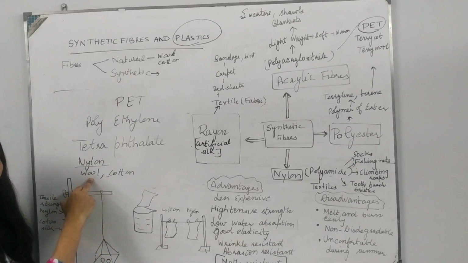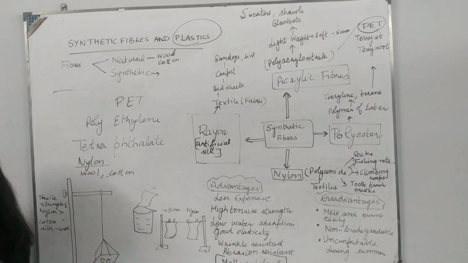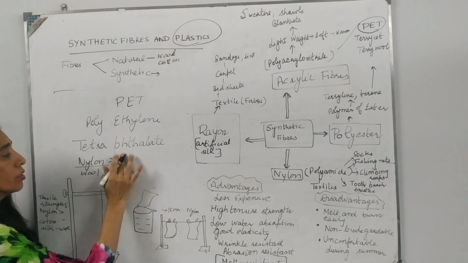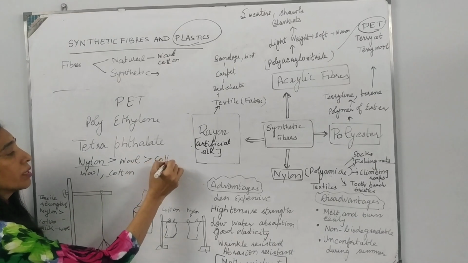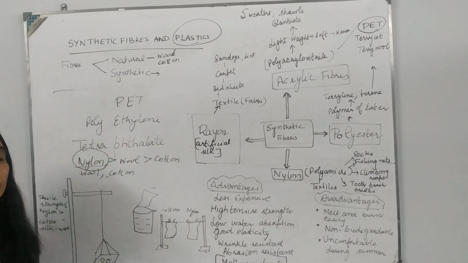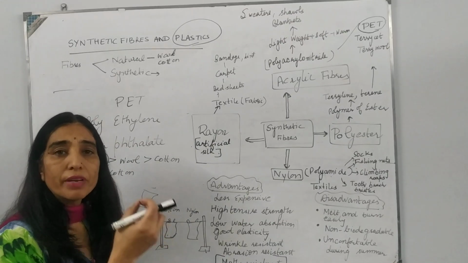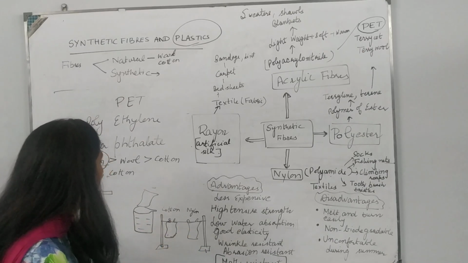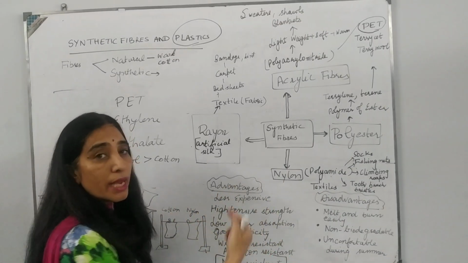Then we use wool fiber and then cotton fiber. We will see the weight bearing capacity of nylon is more than wool, which is in turn more than cotton. Nylon is even stronger than a steel wire. If we take steel wire and nylon thread of equal length and equal thickness, nylon will have more weight bearing capacity.